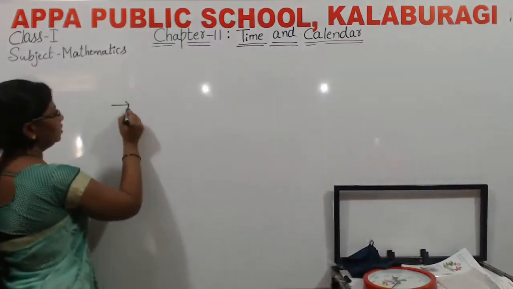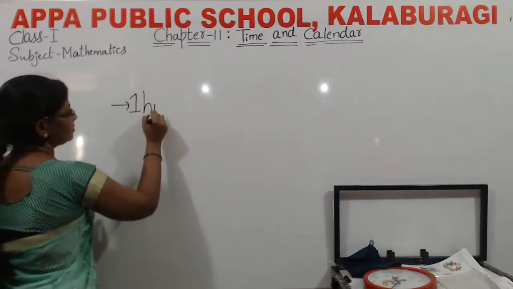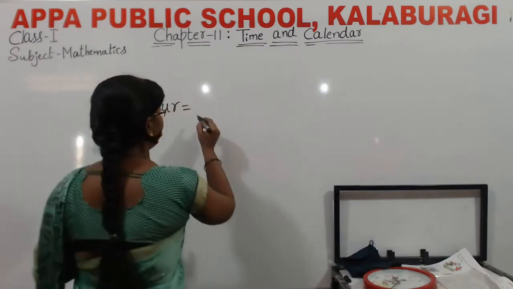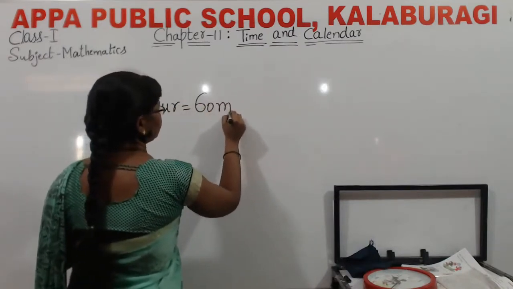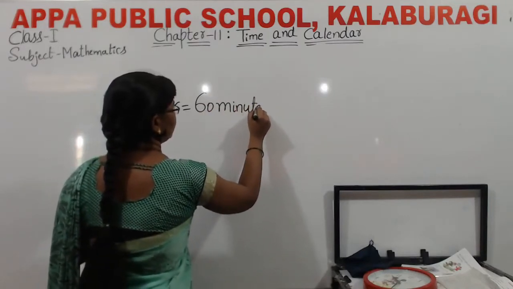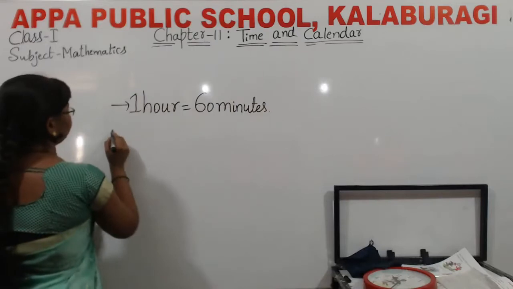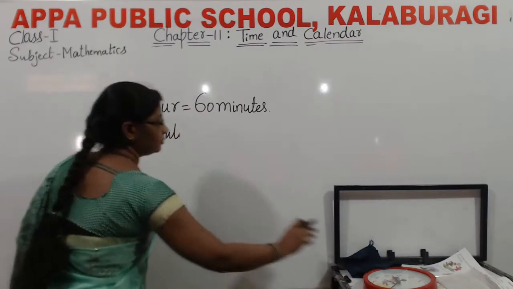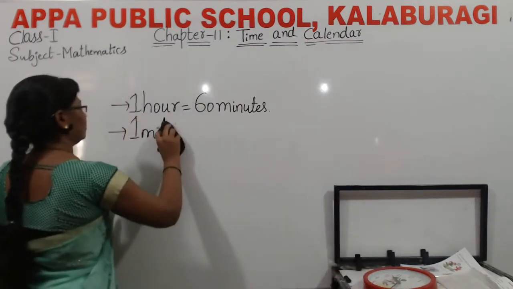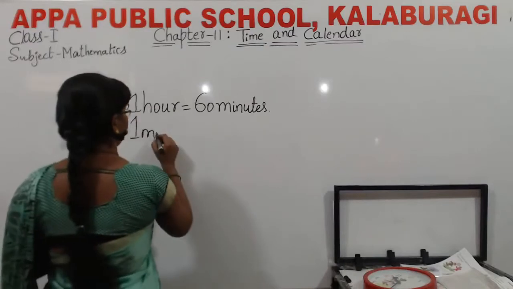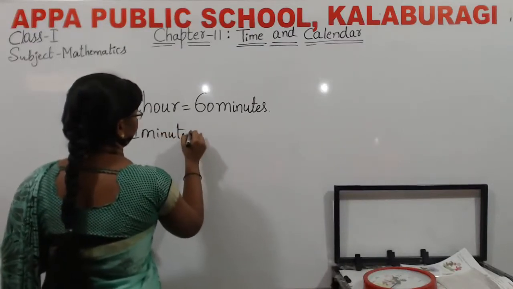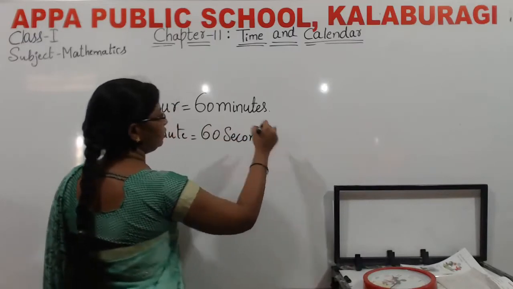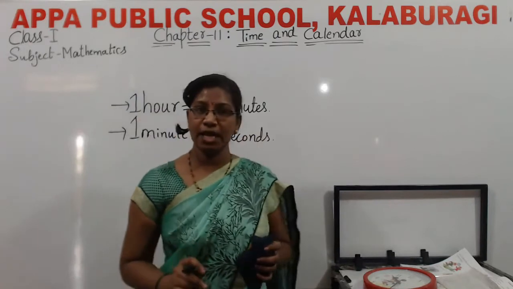See, now only I told, 1 hour is equal to how many minutes? 1 hour is equal to, yes, very good, 60 minutes. After that, 1 minute is equal to 60 seconds. And one more thing, in one day, how many hours are there?